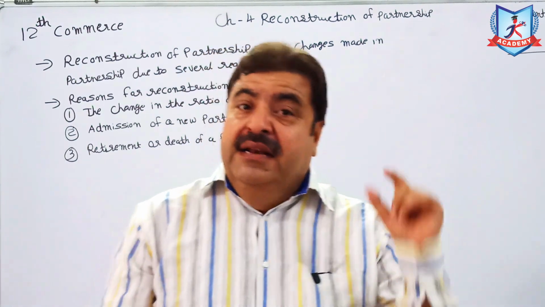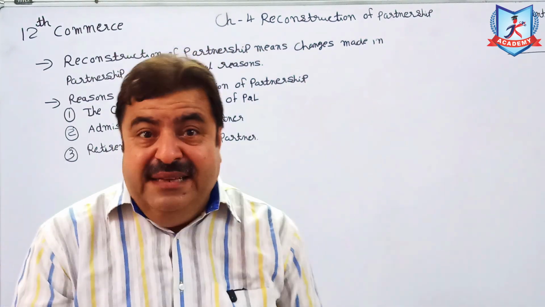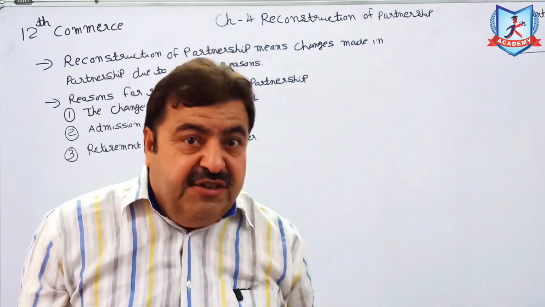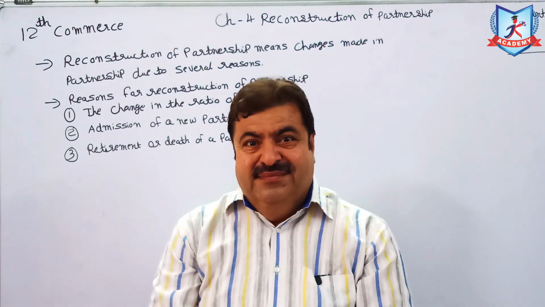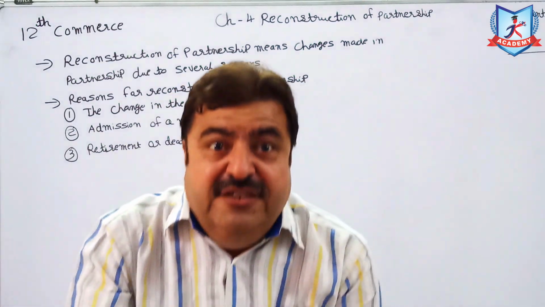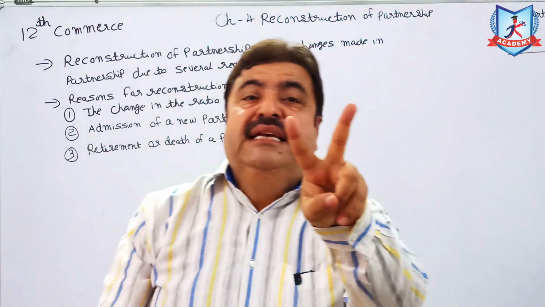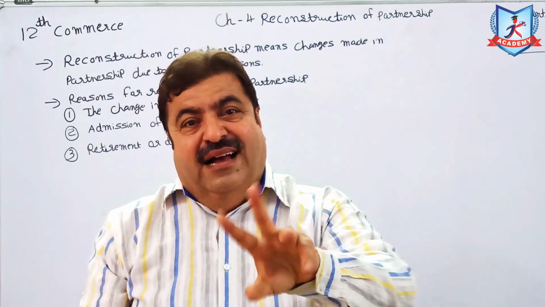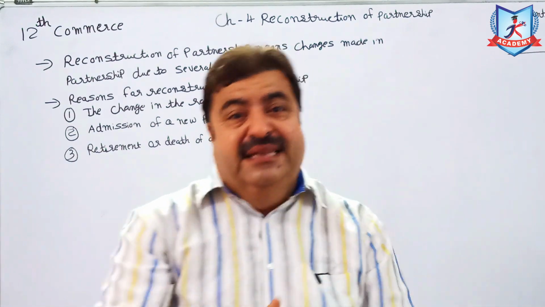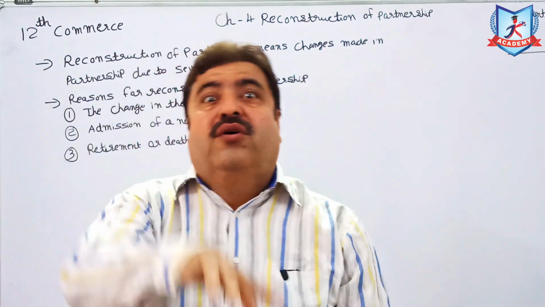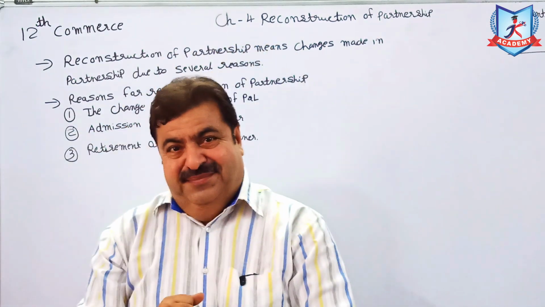Clear? Now, a very important thing: when there is a reconstruction, the P&L ratio will be changed. And due to this change, 2 possibilities are there. Either a partner sacrifices something or partner gains.